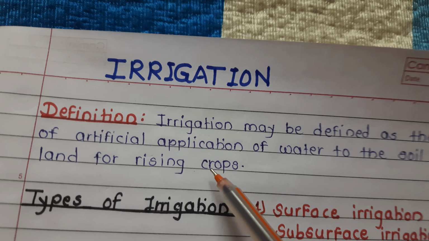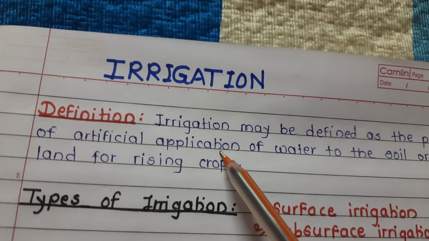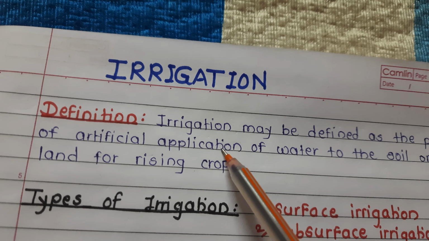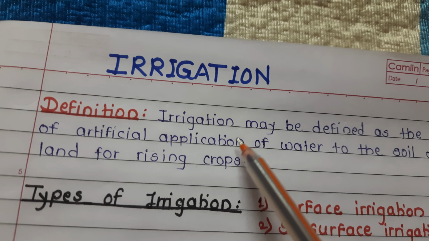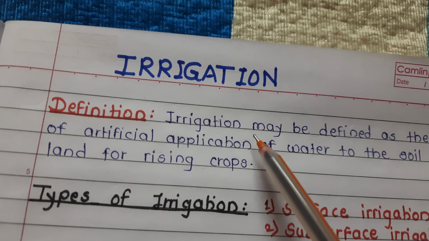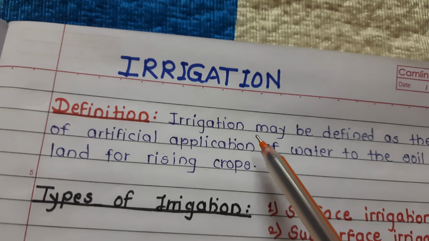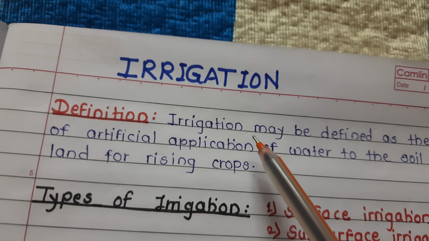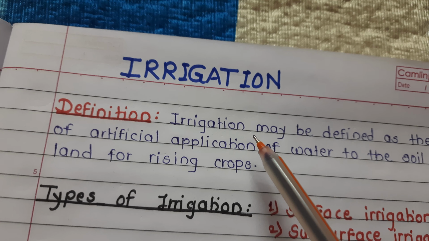What are the advantages of irrigation? See, increase in crop yield means increase in food production. Revenue generation, how? By selling the crops. Hydroelectric power generation. Major river valley projects are planned to provide hydroelectric power together with the irrigation.